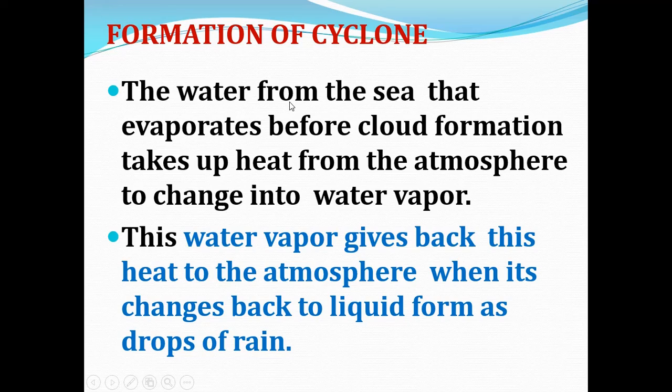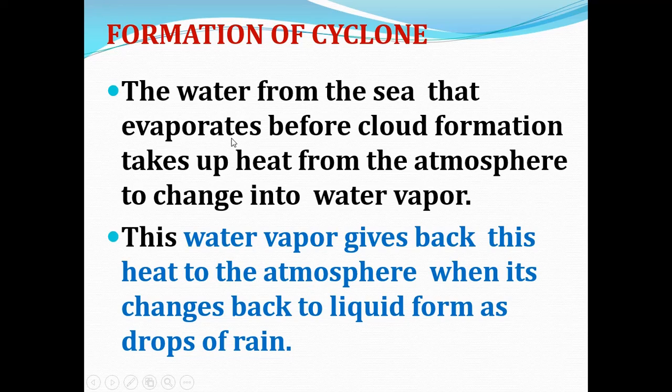This water vapor gives back the heat to the atmosphere when it changes back to liquid form as drops of rain. So when the water vapor changes into liquid drops of rain, it gives back the heat which it absorbed from the atmosphere.